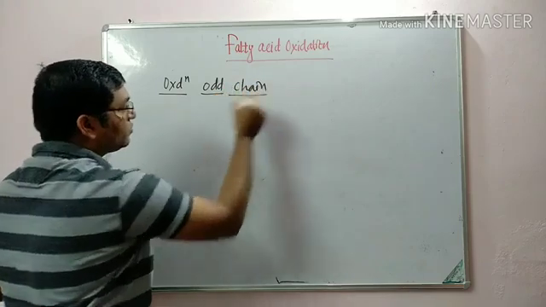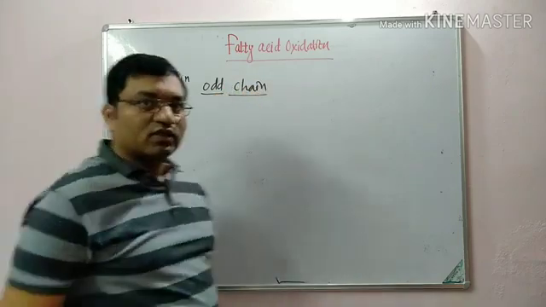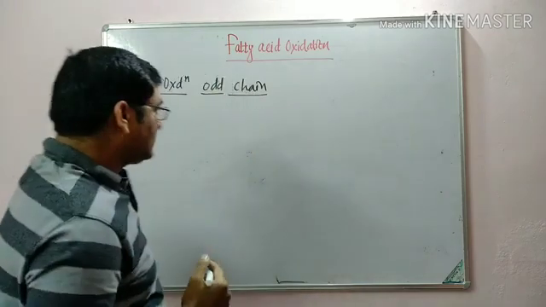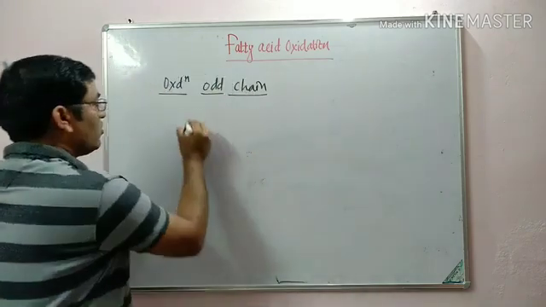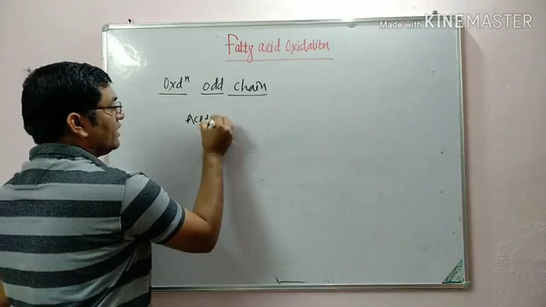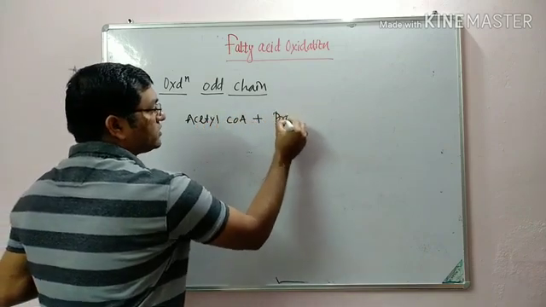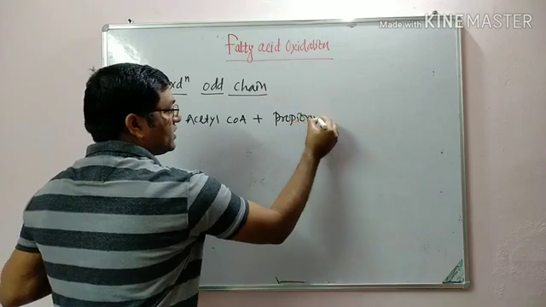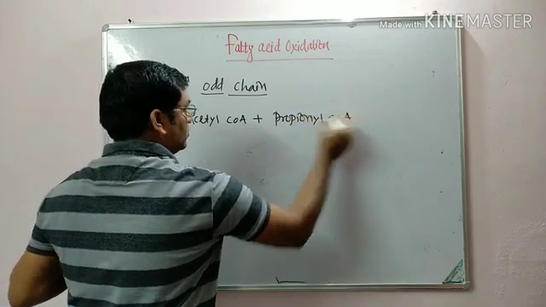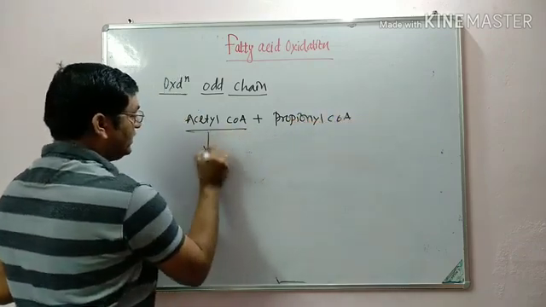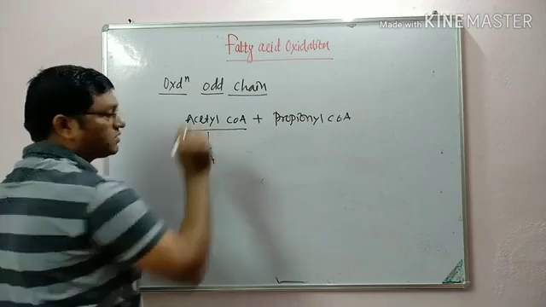It is similar to that of the beta oxidation. In the successive steps, there is formation of acetyl coenzyme A, plus the last molecule is propionyl coenzyme A. Acetyl coenzyme A enters the TCA cycle. This occurs in the